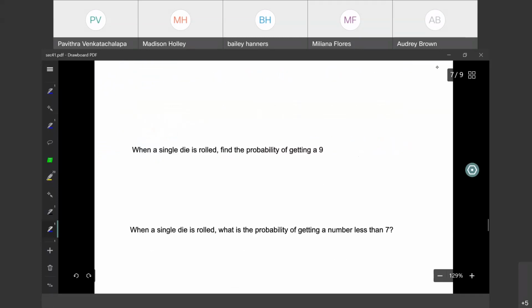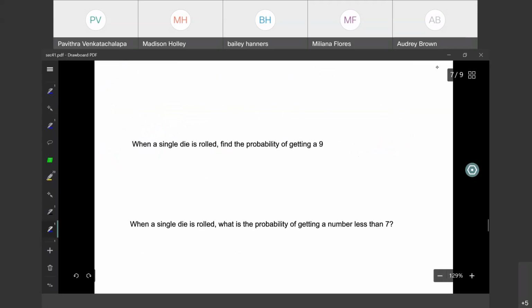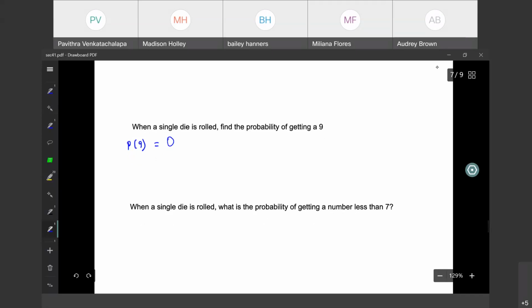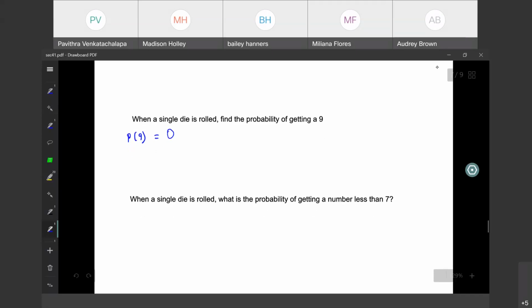Now, when a single die is rolled, so you are rolling only once, keep that in mind. What is the probability of getting a 9? 0. Why? The die consists only of numbers between 1 to 6, so there is no number 9. The probability is 0. It will never occur. It will not happen.